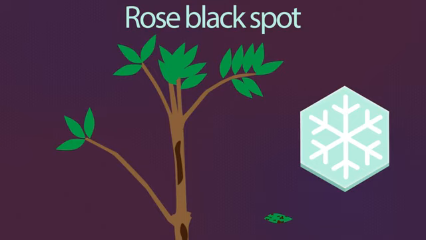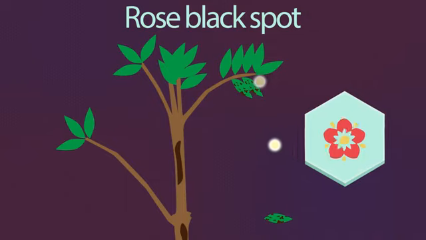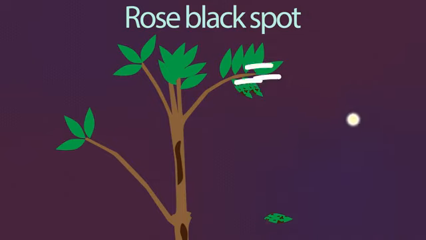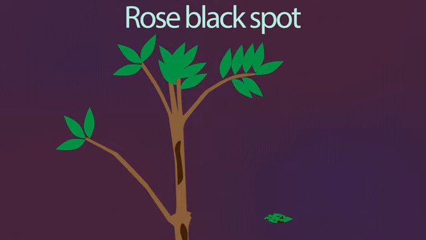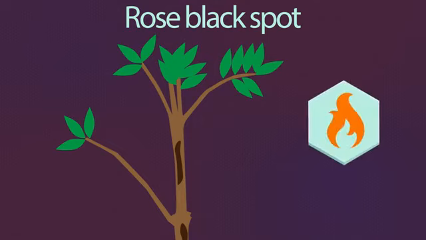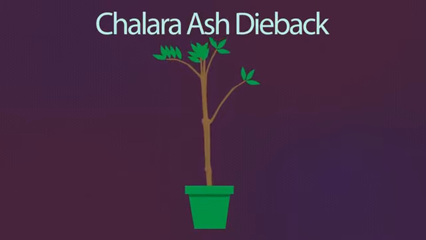The fungus spends the winter in a dormant state on the leaves that have fallen on the ground, and also in young stems and buds. In spring, the fungus reproduces sexually, producing spores which can be carried in the wind to affect other plants. Rose black spot can be treated by spraying the leaves with fungicides, special chemicals that kill fungi. It can be prevented by collecting and destroying leaves that have fallen off an infected plant.